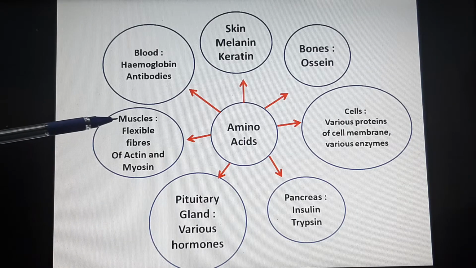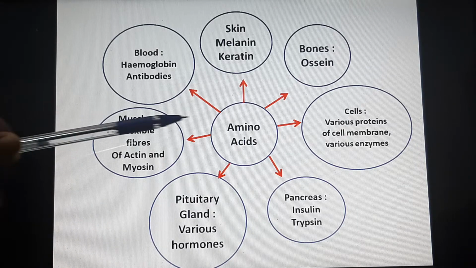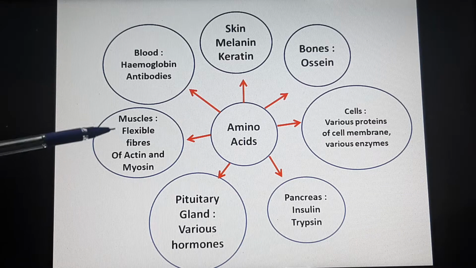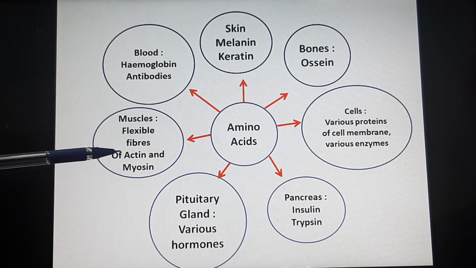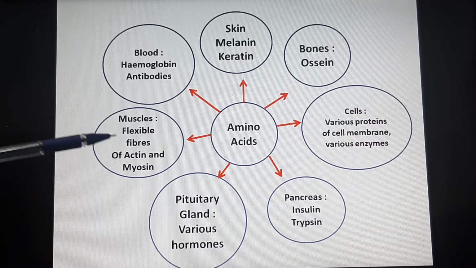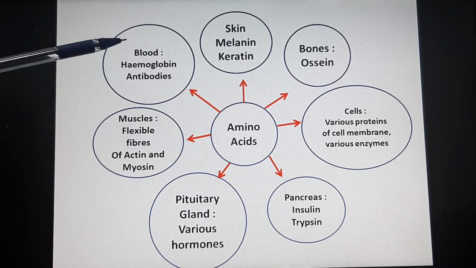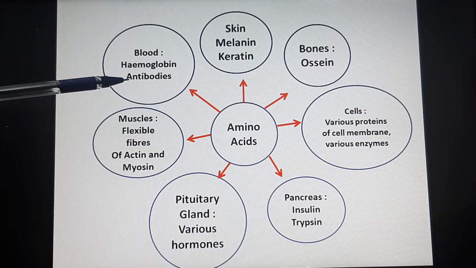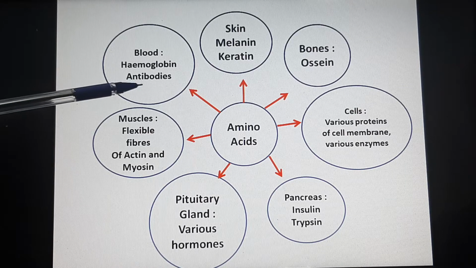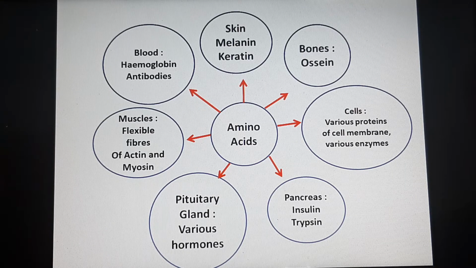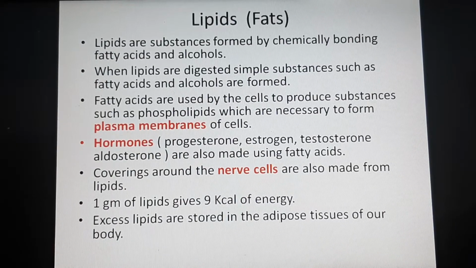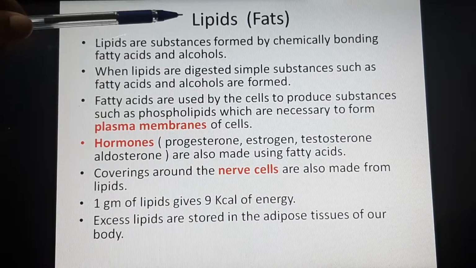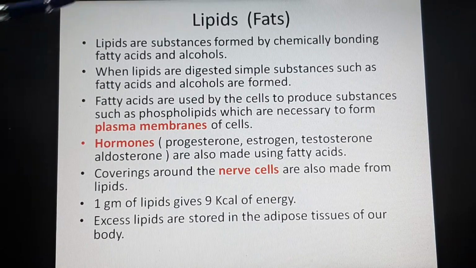The muscles use amino acids to produce flexible fibers called actin and myosin, which bring about movement of our muscles, whereas the blood produces hemoglobin and antibodies, which can fight various diseases with the help of amino acids. Here are some important points you need to know about lipids. Commonly, we know them as fats.